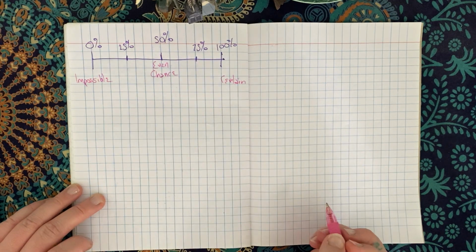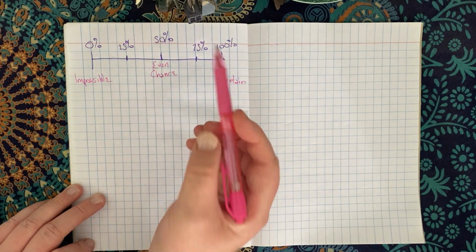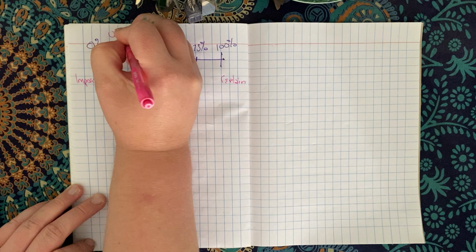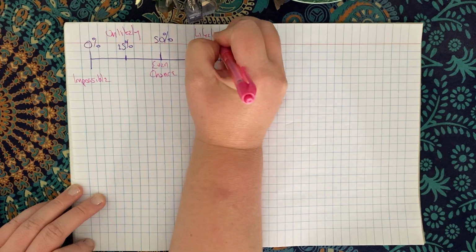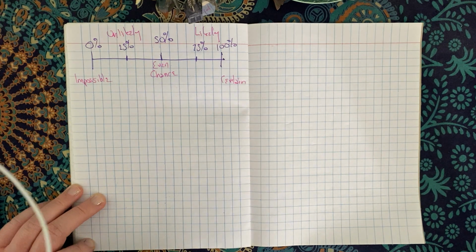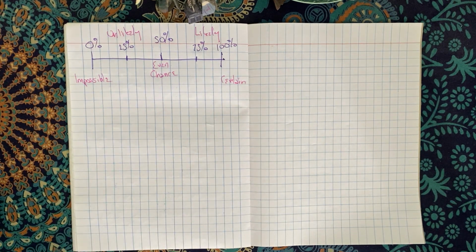Hopefully we remember that language. Now, if it was about 25%, we called it unlikely. And if it was 75%, we called it likely. Making sure we can see that. Yep, great. Okay, so those are the words that we want to be using when we're talking about percentages. Let's just leave it at that.